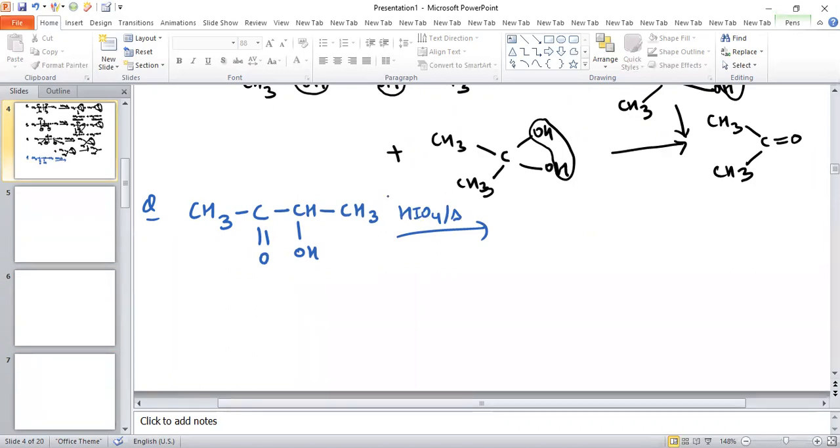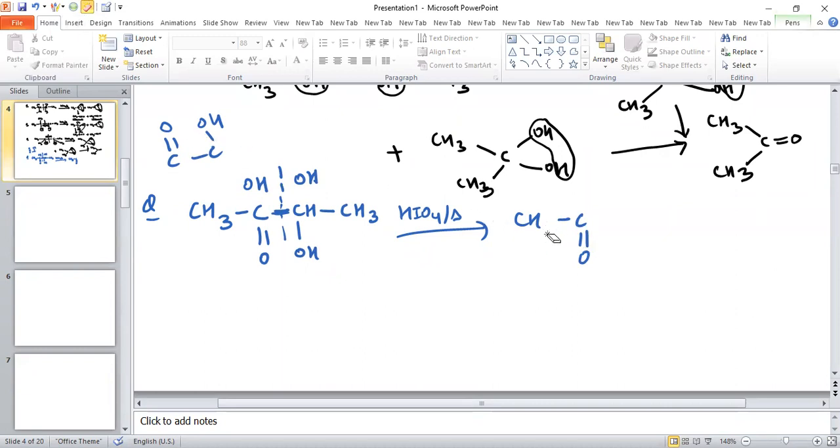So what happens? You can see, we know for the vicinal position either two OH groups or one double bond and one OH group must be there. Now see, so cleavage of this bond occurs, and one OH is added to this carbon, and one OH is added to this carbon. So one of the products obtained after oxidation is CH3, C double bond O.